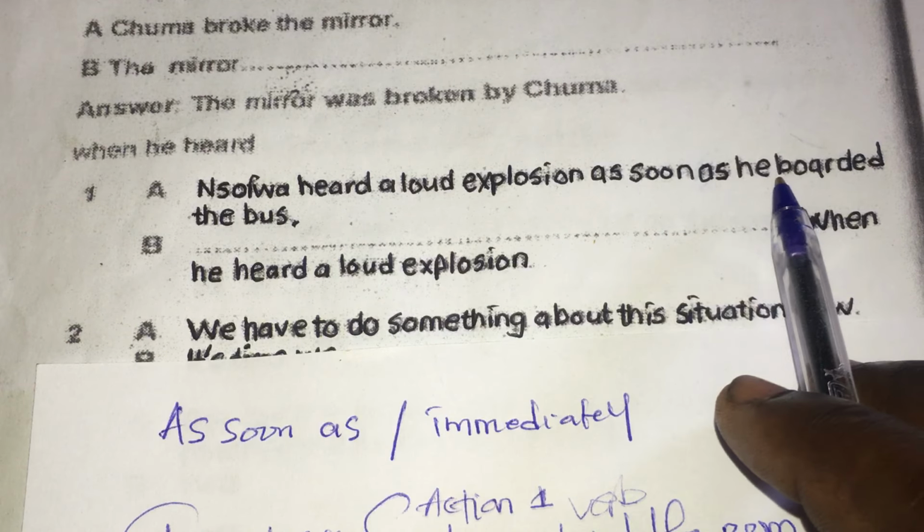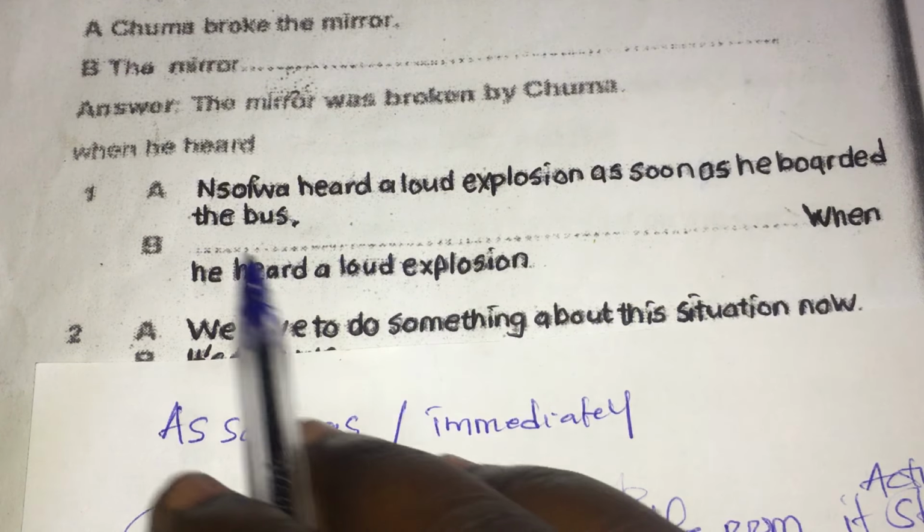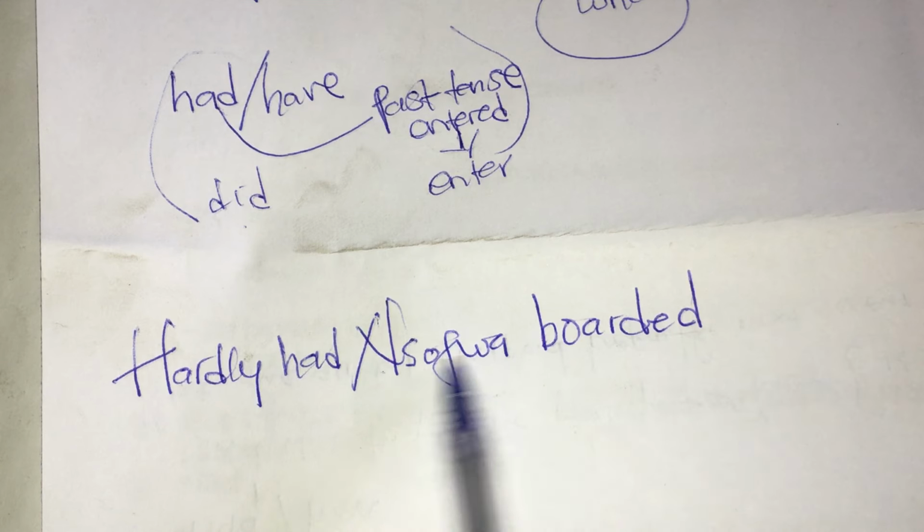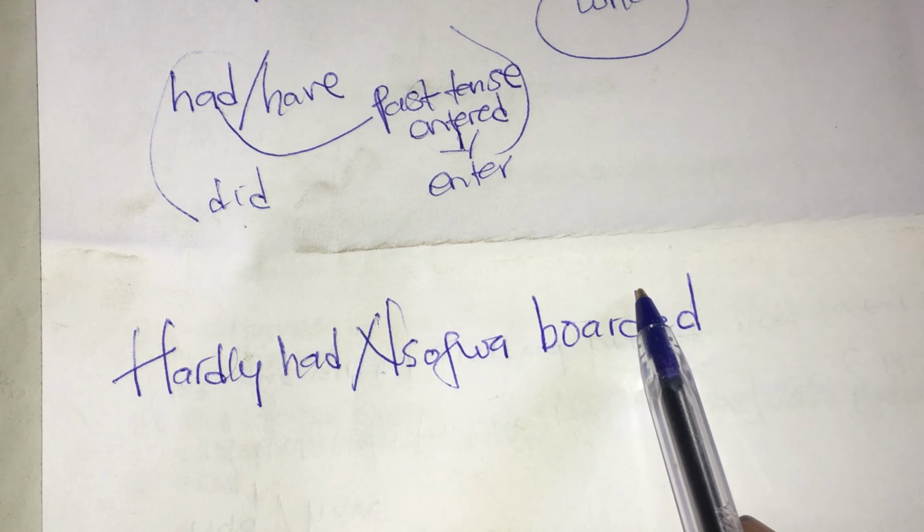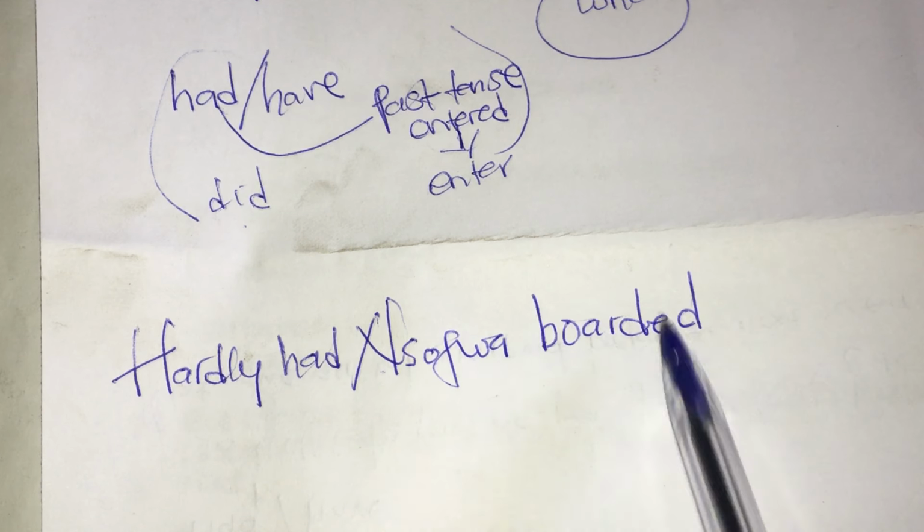So hardly had Nsofwa boarded the bus. If it was hardly did, I would have just written board, because I change this verb to present tense. So hardly had Nsofwa boarded